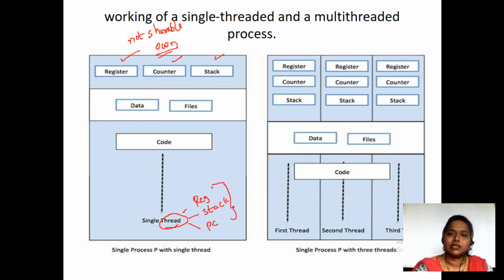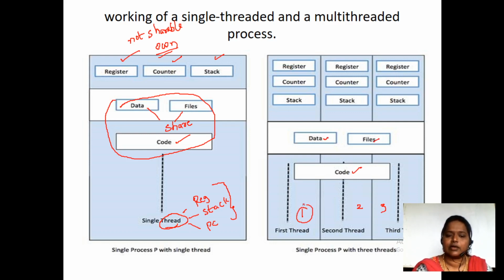But what are the things that can be shared? We can share the code segment, the data segment, and the files. So these three will be in shareable mode, and these three things we can't share. This is the single thread, and when we look at the multi-thread, this is thread 1, this is thread 2, and this is thread 3. So these three threads can share the code, data, and files.